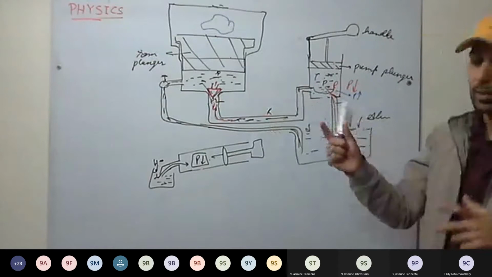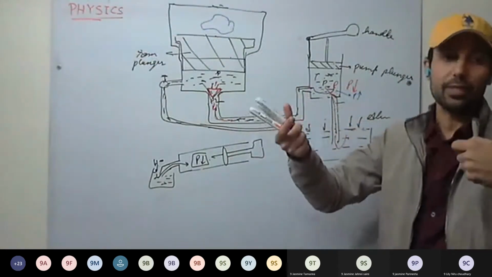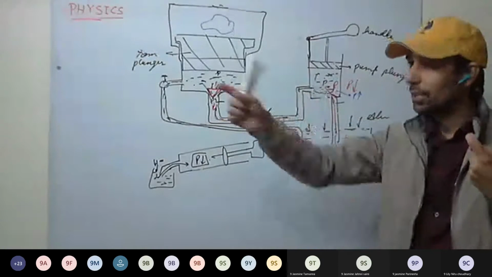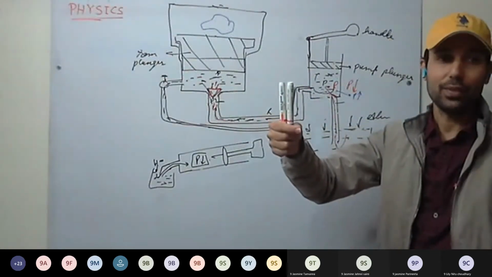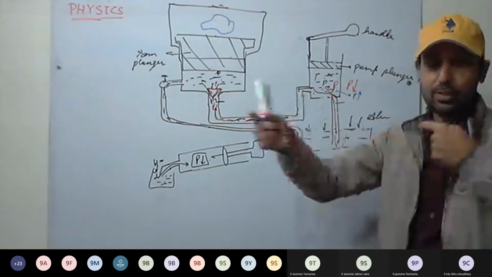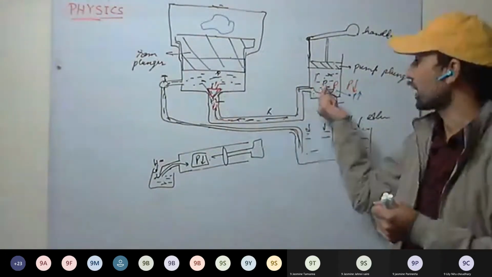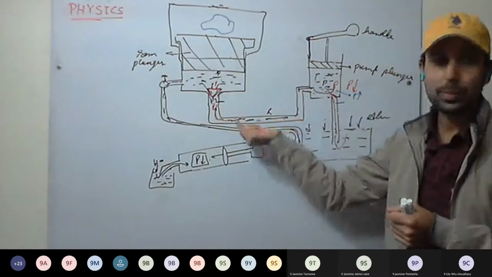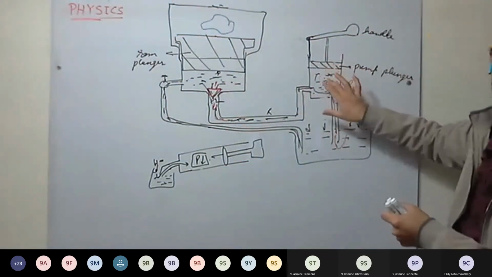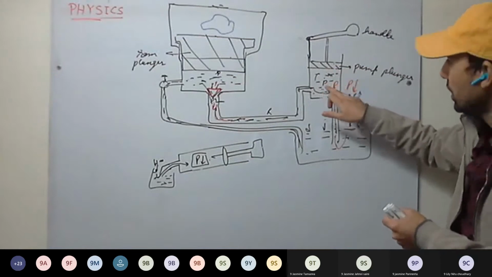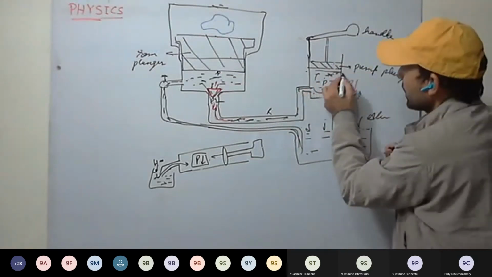You can take an example as well. Use two injections, fill them with water, connect them with the tube. Press one injection, the other injection will move out. Press the other injection, this injection will move out. So what is happening? We are transferring the liquid, and through transfer of liquid, what are we transferring? The pressure is being transmitted. As I pressed, compressed, pressure increases here.